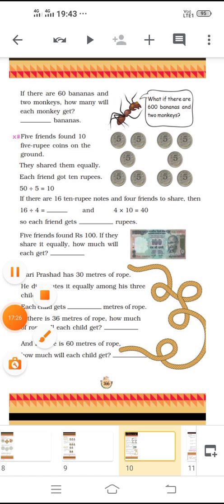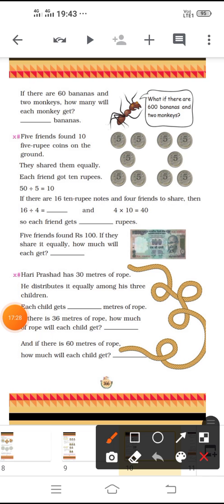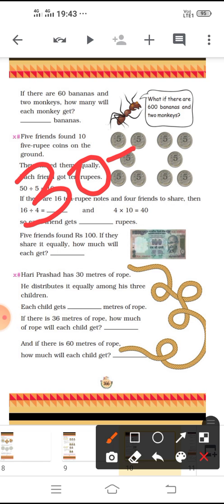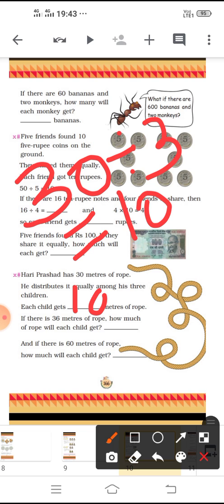How much will each get? So, how many friends are there? 3. Total number of children? 3. So, 30 divided by 3, that is each child gets 10 meters of rope.